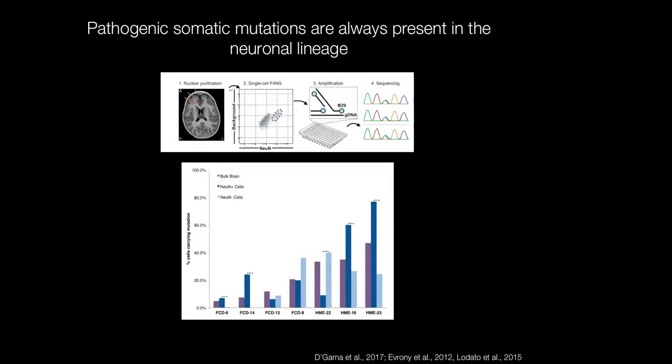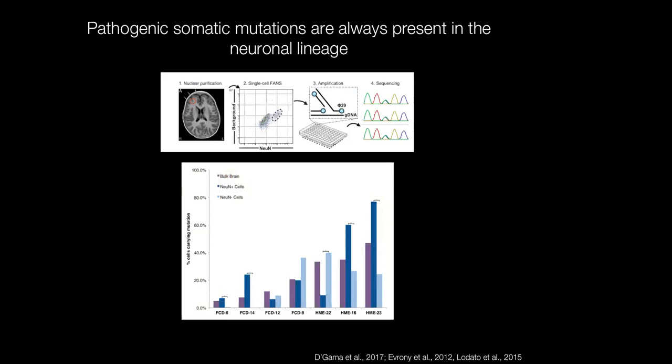So the next question that we wanted to ask ourselves after identifying these mutations was to try to understand if there was a particular cell type in the brain that was important for the pathogenesis of these disorders, and to understand if focal cortical dysplasia and hemimegalencephaly might represent discrete diseases caused by mutations in different cell types. To get at this question, we used a single cell sorting and sequencing method that was developed by two wonderful previous graduate students in the lab. And this allowed me to sort neuronal and glial cells from cases where we had identified pathogenic somatic mutations.